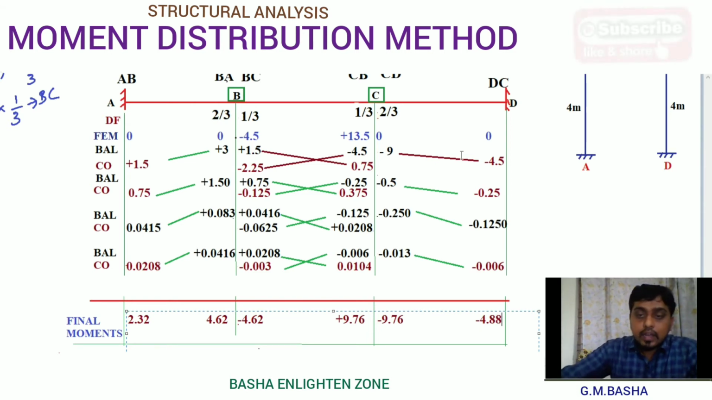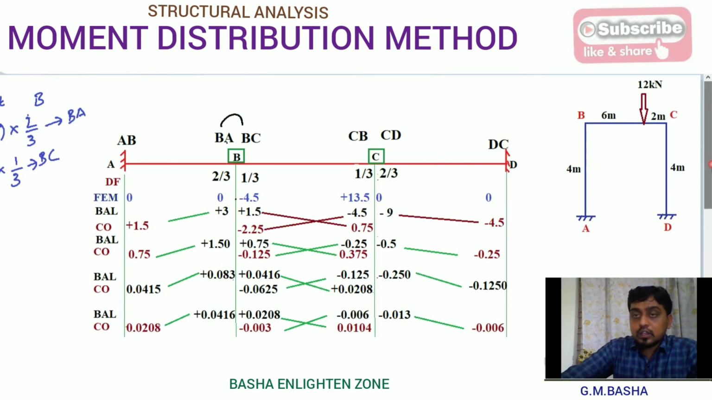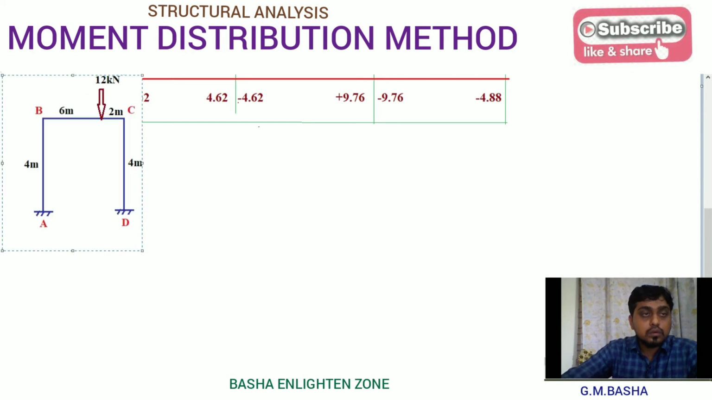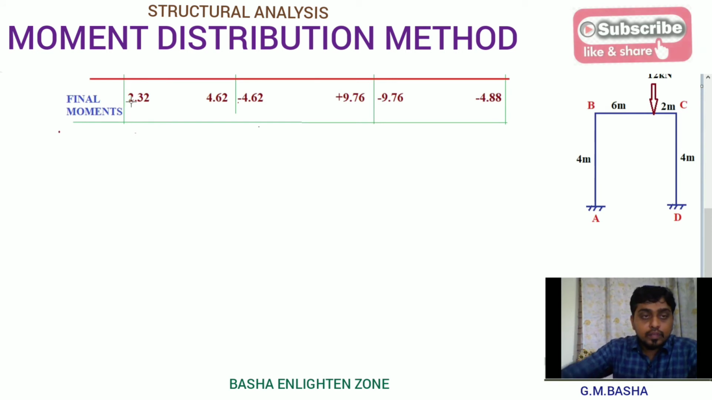Okay, then after obtaining all these final moments, based on these final moments you can find the horizontal reactions at A and D. Okay, I will show that procedure. So this is the frame. I am taking the AB column here. Then I will show for that column what the force acting here is.